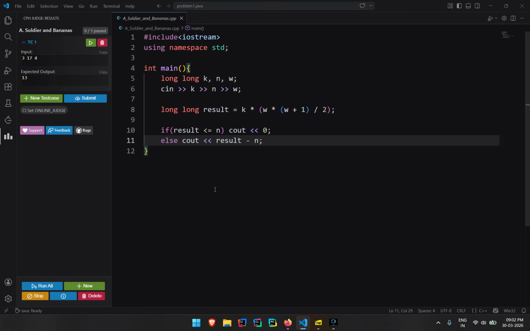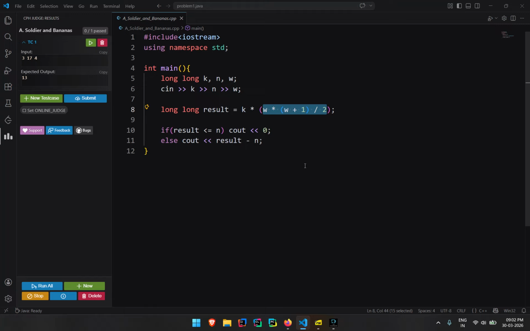That's it. Here's the code actually. I just take in the inputs as k and w, and then my formula is n into n plus 1 divided by 2. This gives the total number, in the sense 1 plus 2 plus 3 plus 4 plus 5. It gives the sum of the arithmetic progression.